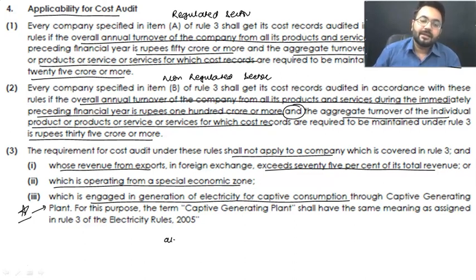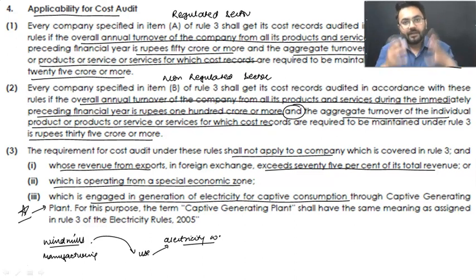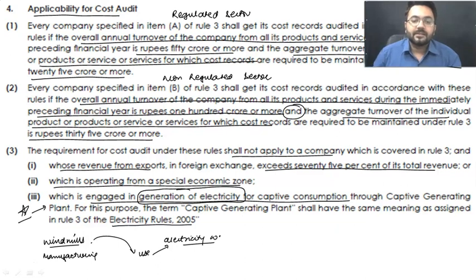If we talk about an electricity company, in order to produce electricity, they are manufacturing windmills, and they are using those windmills to produce electricity. That means whatever they are manufacturing, they are using on their own in generation of electricity, as per the Electricity Rules 2005.